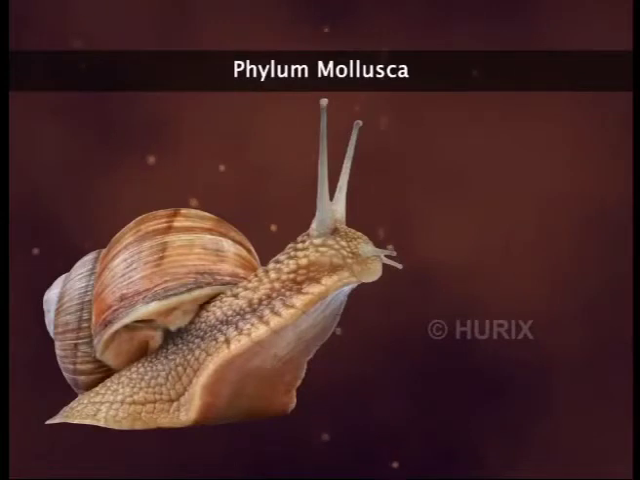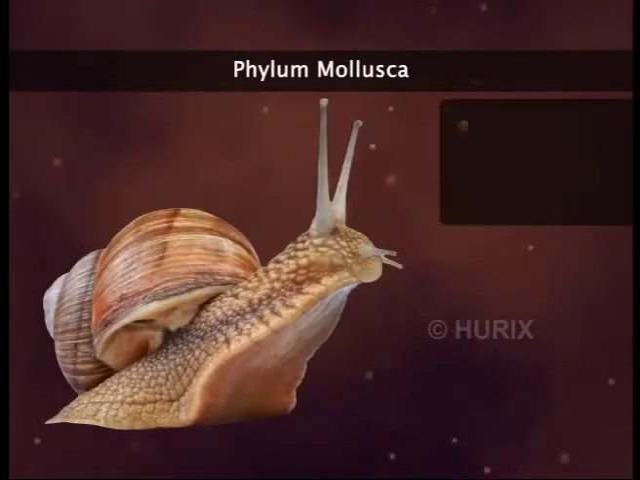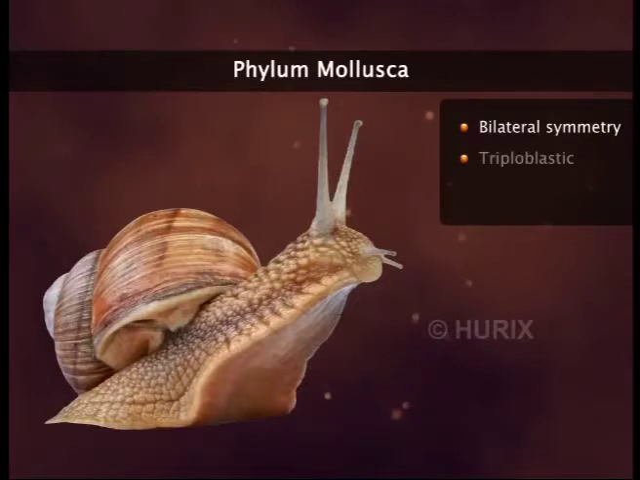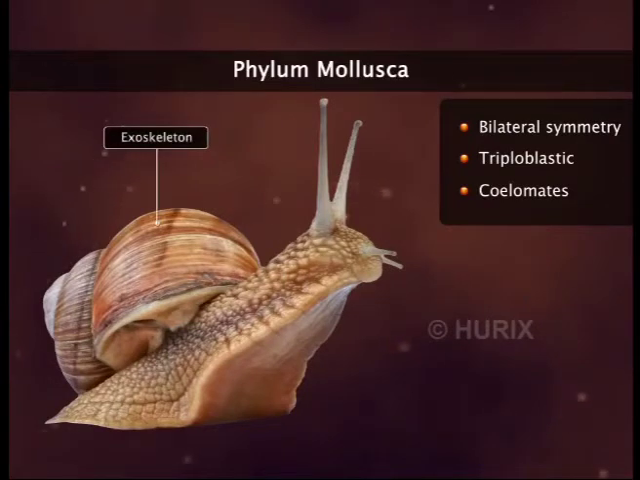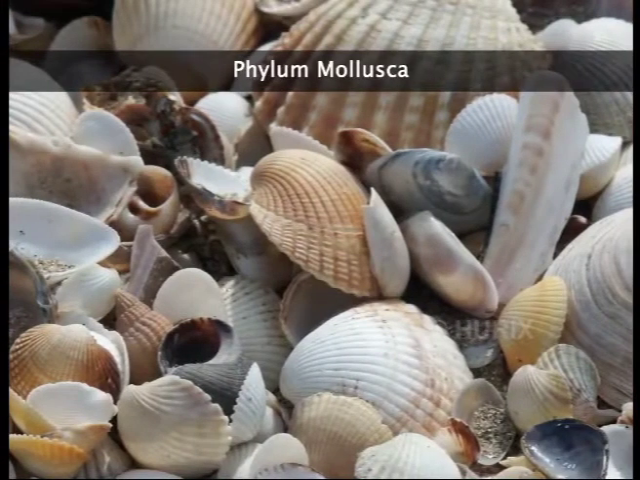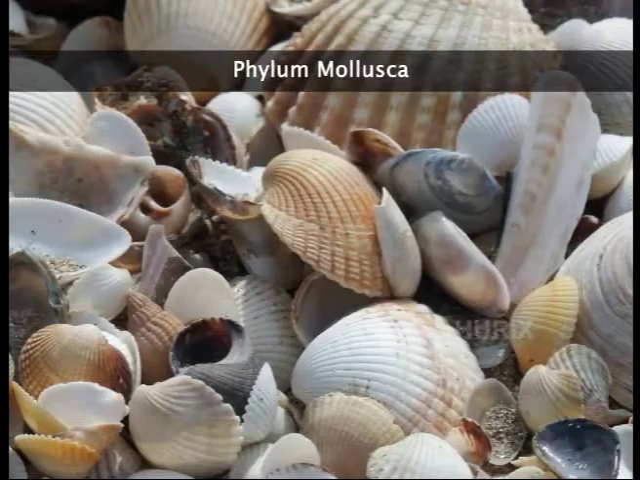Let's move on to the next group, phylum Mollusca. These animals have bilateral symmetry. They are triploblastic and are coelomates. They have tough, rigid, calcareous exoskeletons that protect their soft bodies. And their exoskeletons are known to us as seashells.